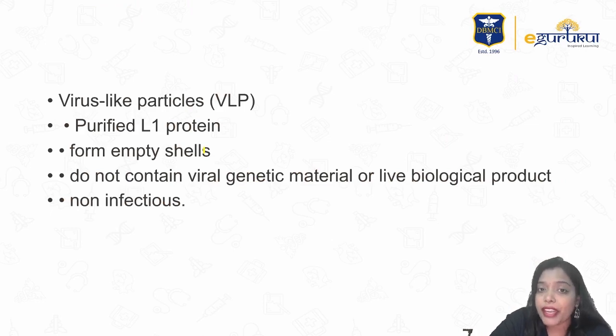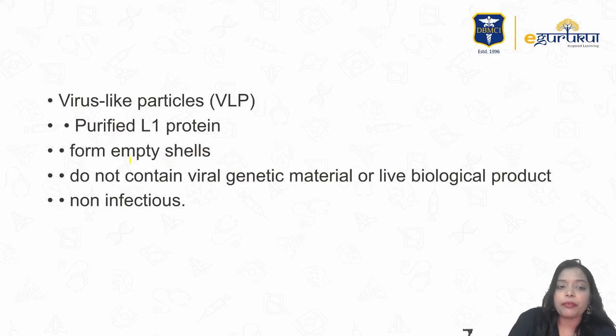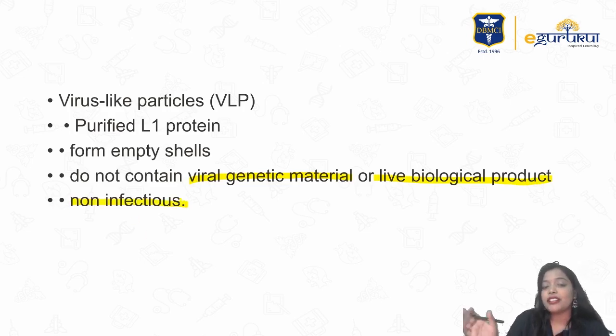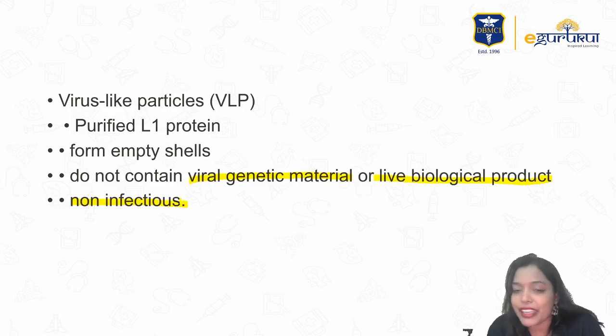So how are we preparing this vaccine? We are preparing virus-like particles which contain purified L1 protein. Purified L1 protein will mount the immunogenicity and we start producing antibodies. It forms empty shells. It does not contain any viral genetic material or live biological product, so that's why it is non-infectious. It's just like L1 protein. So seeing that L1 protein, the antibodies which are produced will act against the real L1, right?